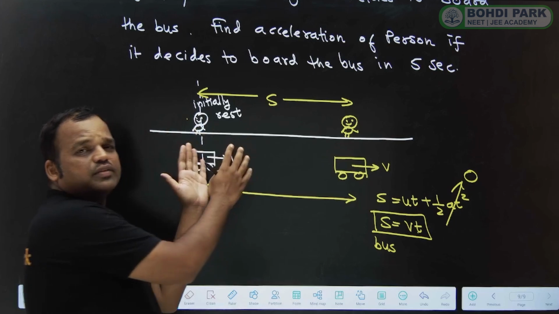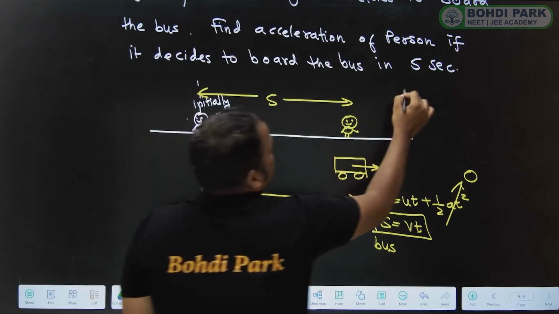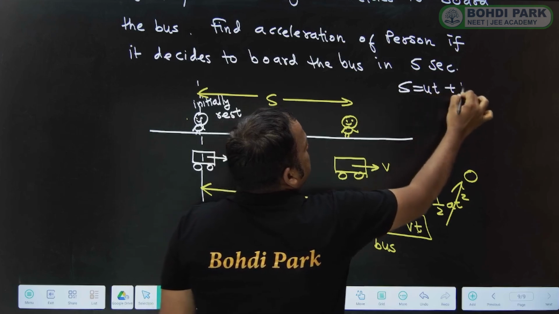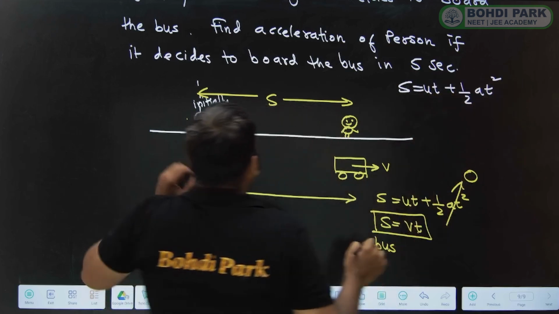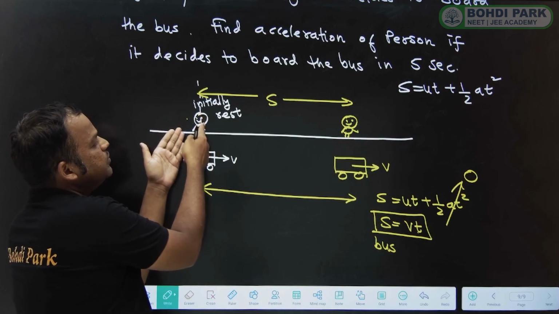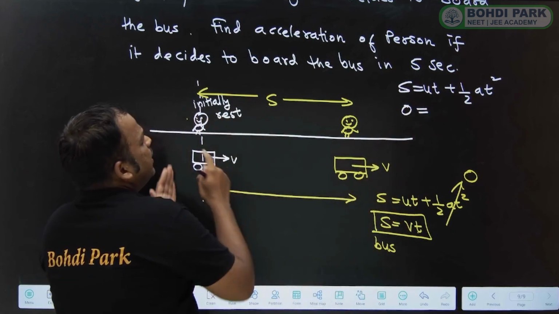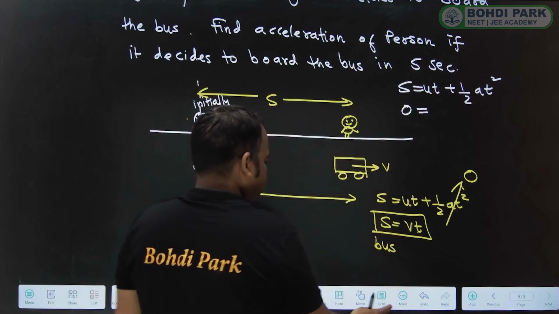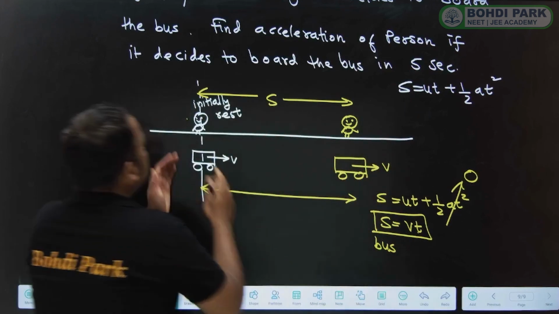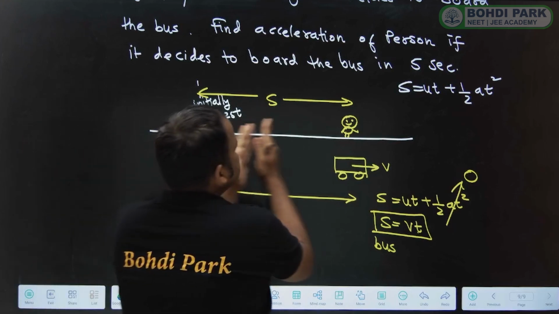Now a similar equation for the passenger. For the passenger, we will write s is equal to ut plus half at square. For the passenger, the initial velocity is 0 because it is at rest, and displacement is s.